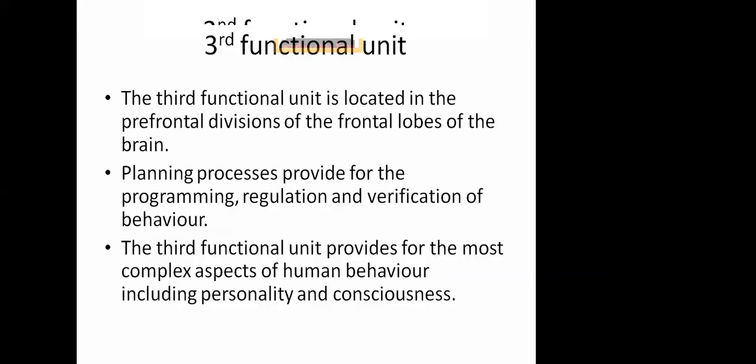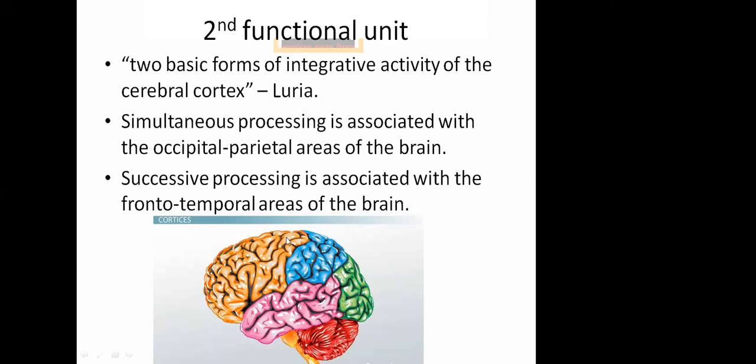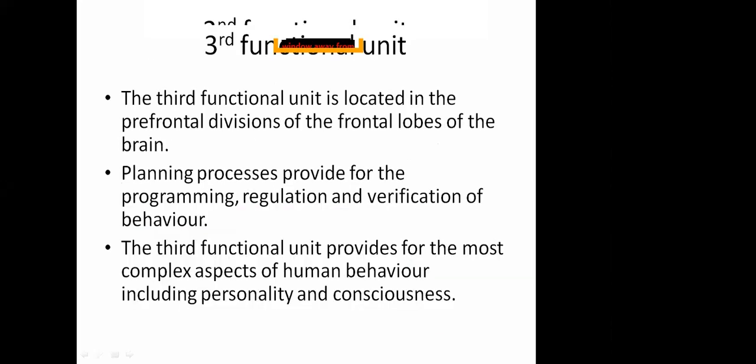So next is the third functional unit. The third functional unit is located in the prefrontal division. This yellow part is the whole of the frontal bone. I told you here is the face, so this is the whole of the frontal bone. Prefrontal is this part of the brain. So the third functional unit is located in the prefrontal divisions of the frontal lobes of the brain. Here the planning processes provide for the programming, regulation, and verification of behavior. This functional unit provides for the most complex aspects of human behavior, including personality and consciousness.